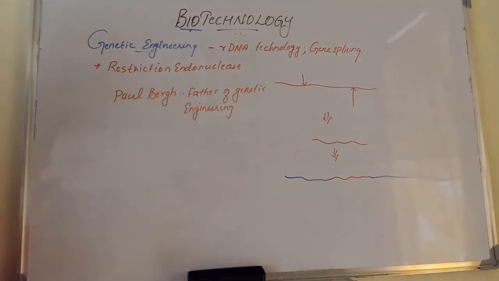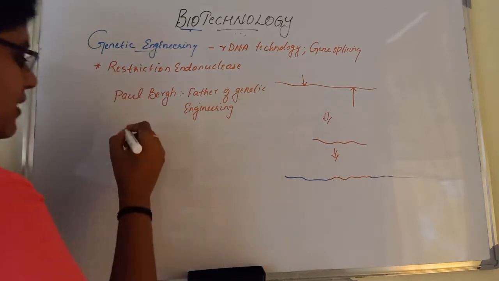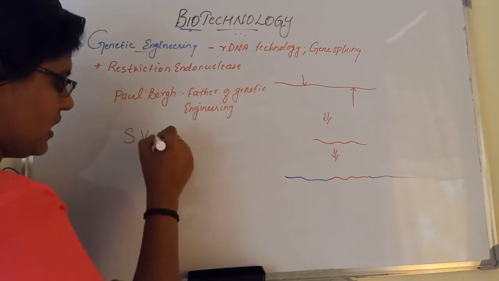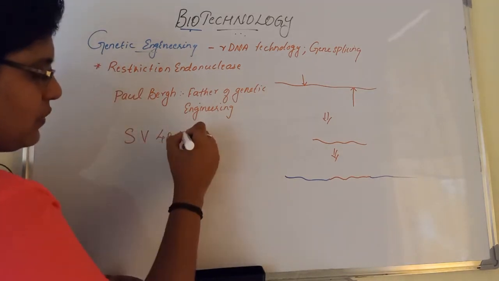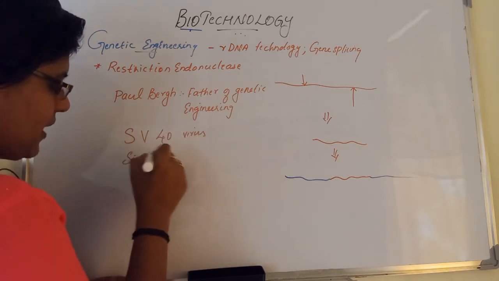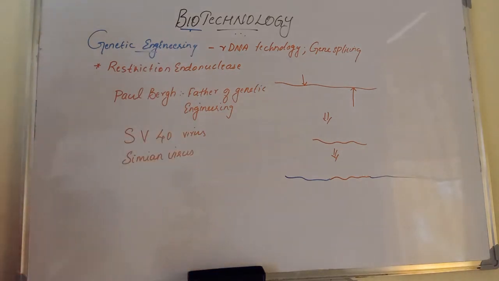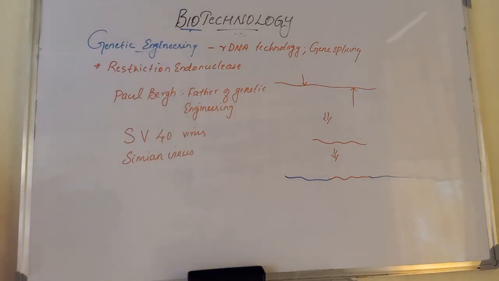Paul Berg is the father of genetic engineering. He transferred the gene of SV40 virus, that is simian virus 40. SV means simian virus. He transferred SV40 virus into E. coli with the help of lambda phage.